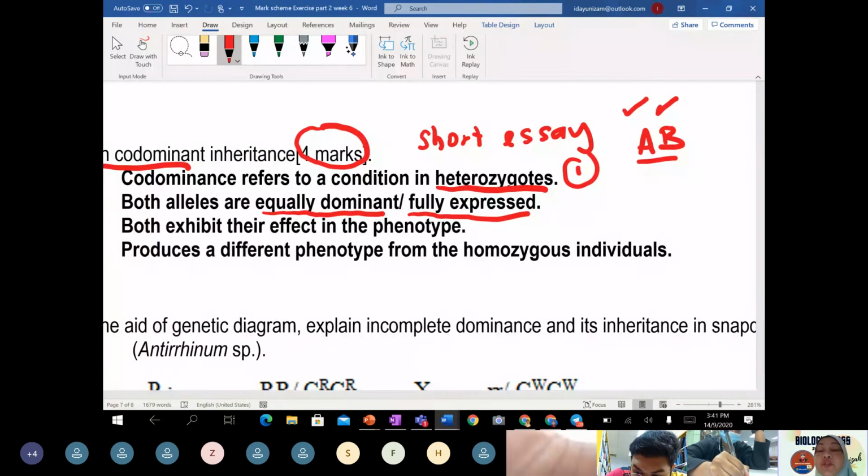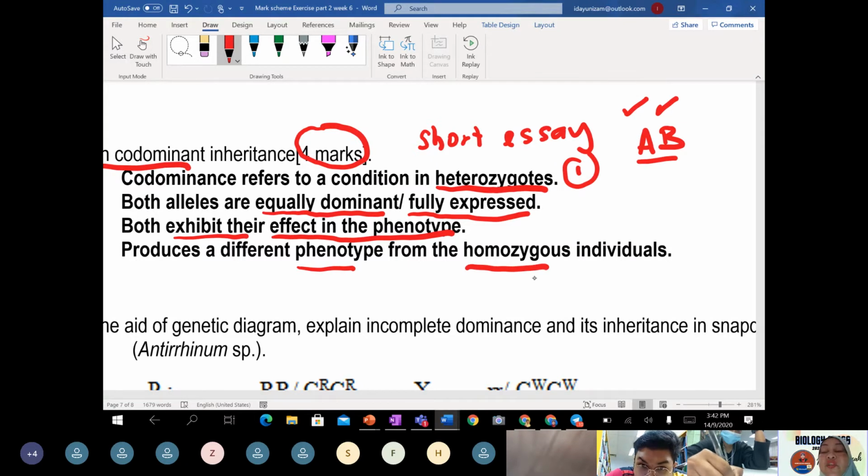Okay, there's an individual of human where they carry AB blood group, right? So when they are equally dominant or fully expressed, that's why you can observe their effect, it can be seen in their phenotype. So produce a different phenotype from the homozygous individual.